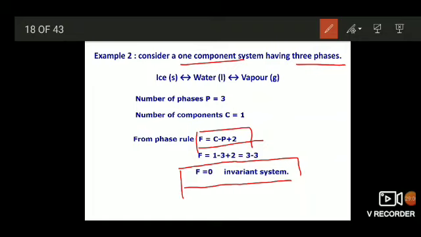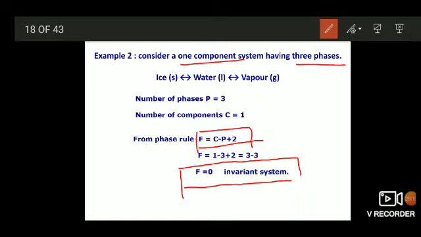This way this formula is used for various systems. In the next lessons, we use this formula to explain the phase diagram of the water system.